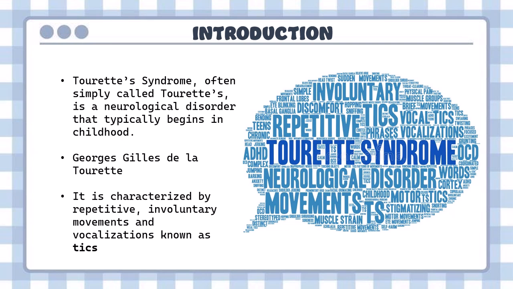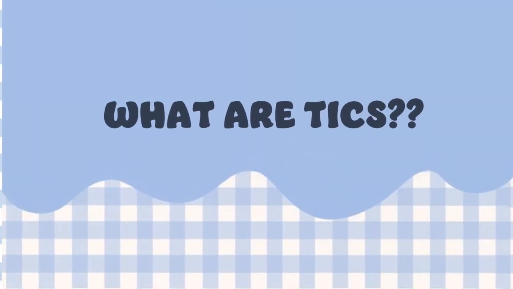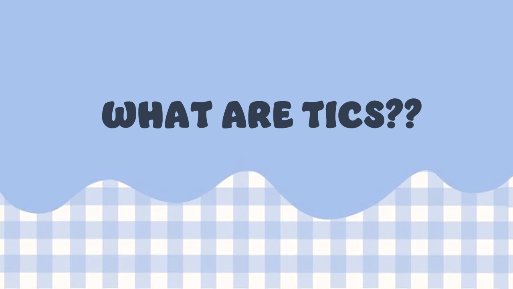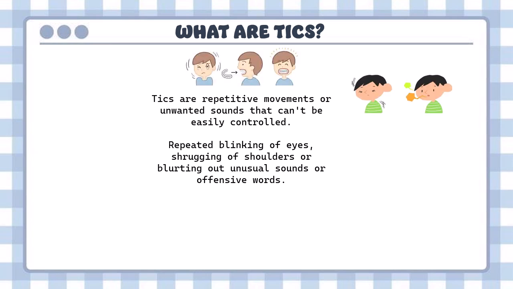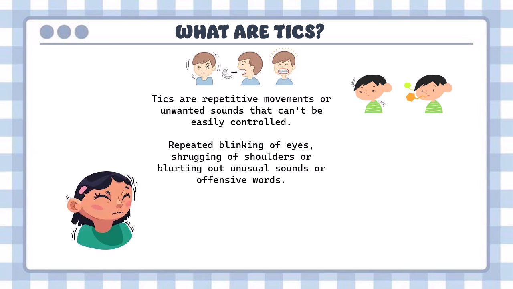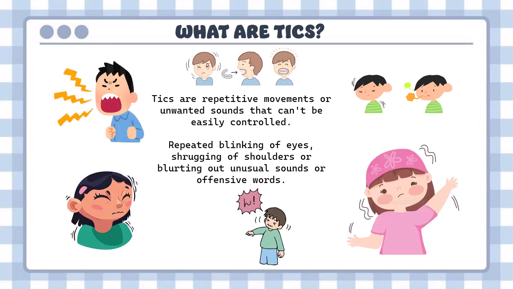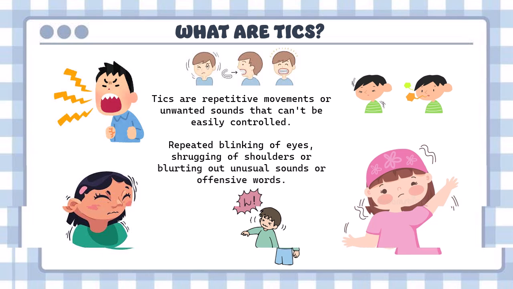Now, this brings us to the question of what exactly are tics? Well, tics are repetitive movements or unwanted sounds that can't be easily controlled. Repeated blinking of eyes, shrugging of shoulders, blurting out unusual sounds, or offensive words are some examples of tics. This brings us to the question, are there any types of tics?